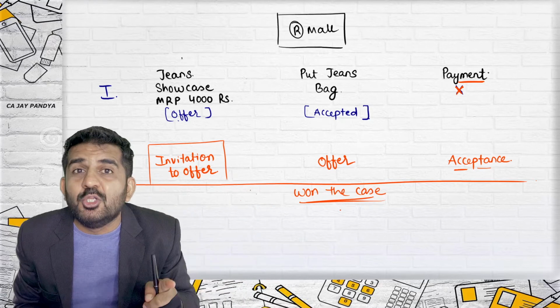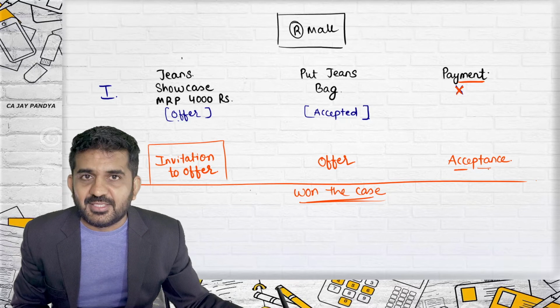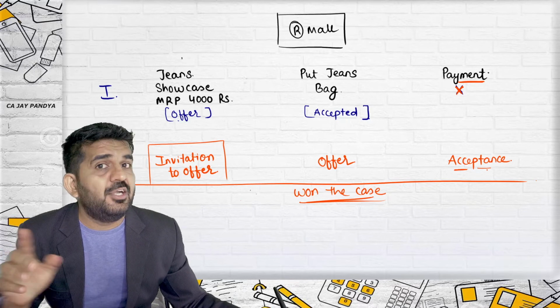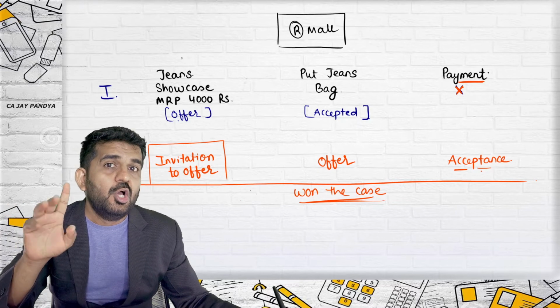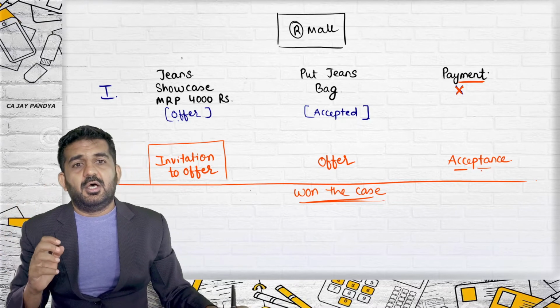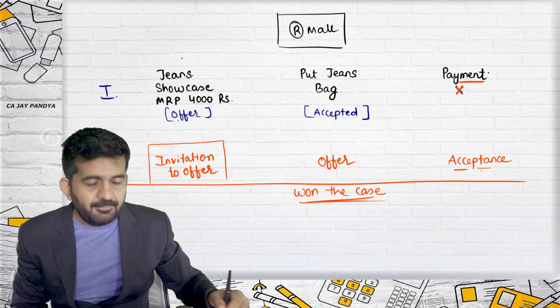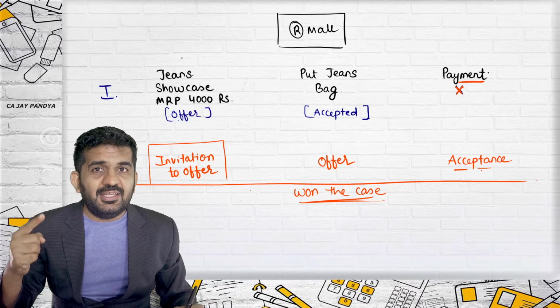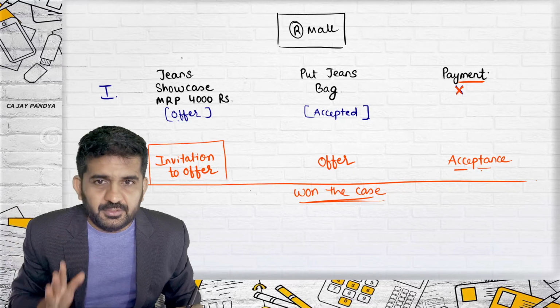It is absolutely all right, because still there is no offer and acceptance. After payment, no shopkeeper can say that now we will not let you purchase these goods. So this cannot be done. So are you getting it? Anything lying in a showroom is an invitation to offer.